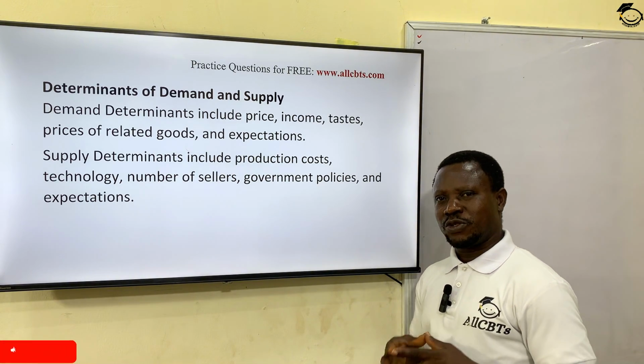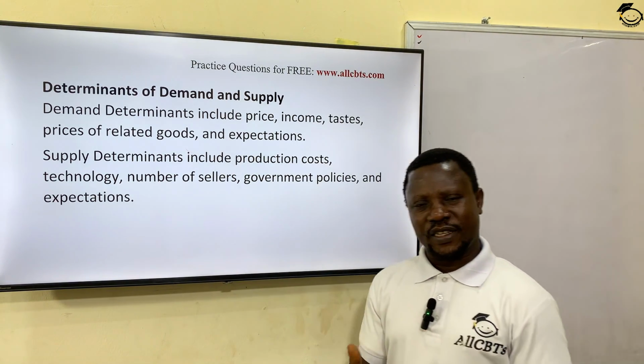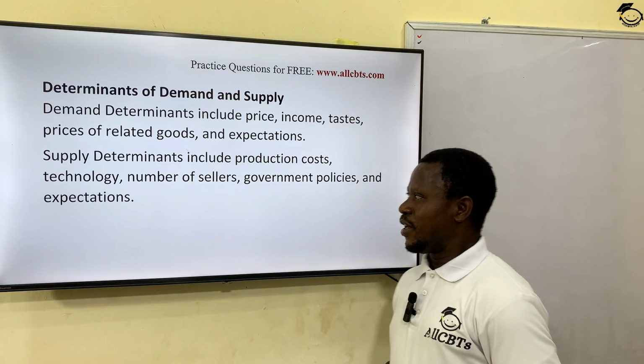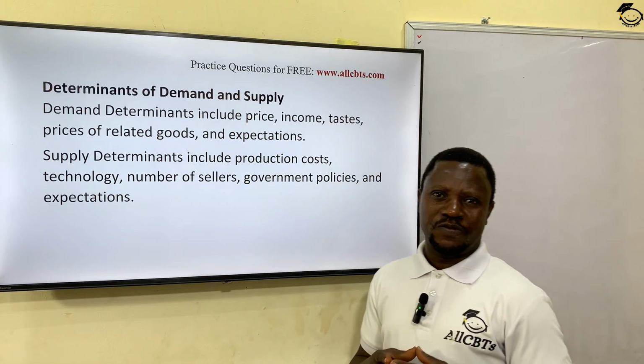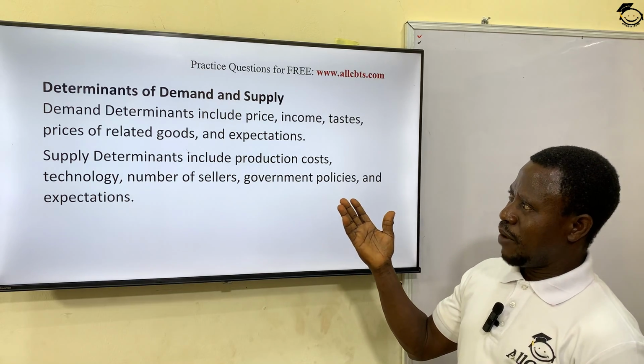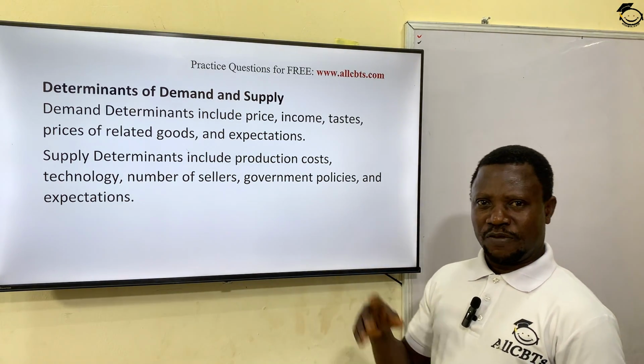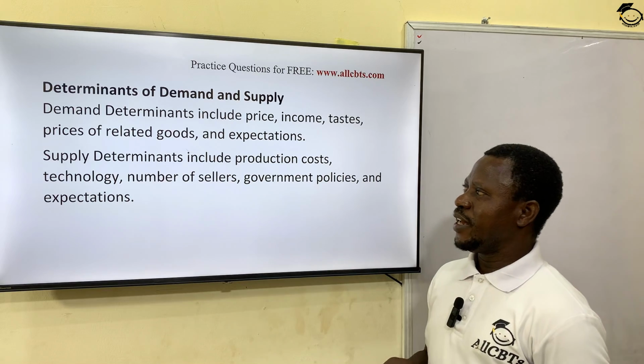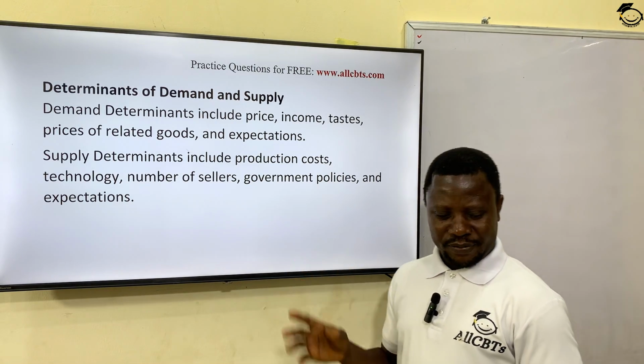Government policies also have a way of affecting supply, for instance, tax, as well as the expectations of the supplier. So here we have itemized the determinants of demand as well as the determinants of supply.